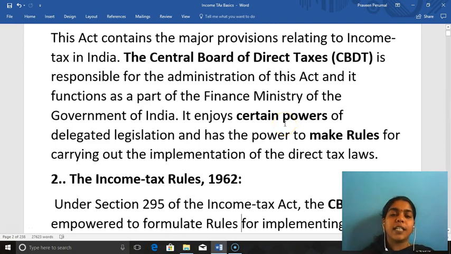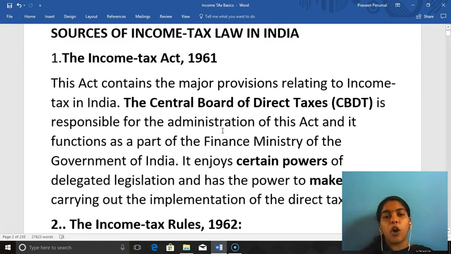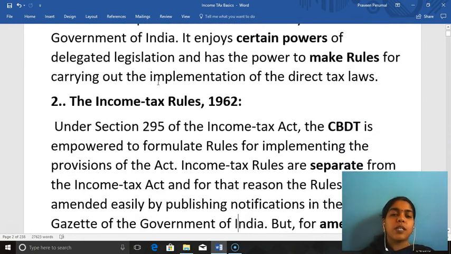They enjoy certain powers with regard to legislation and have the power to make rules for carrying out the implementation of the direct tax laws. Next comes Income Tax Rules 1962. The first major important act is the Income Tax Act. Next come rules. Rules are just subservient to the act. The next, second place, goes to the Income Tax Rules 1962.